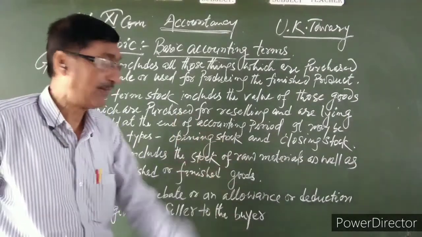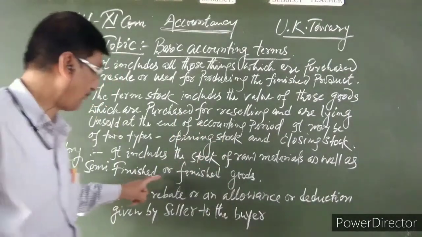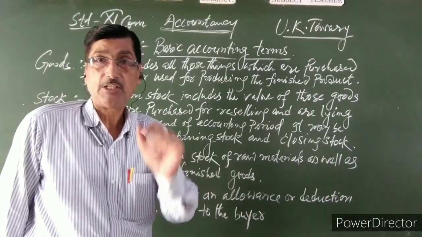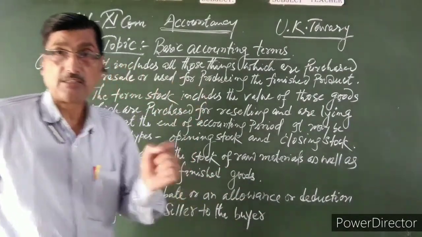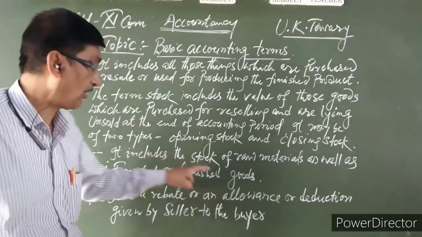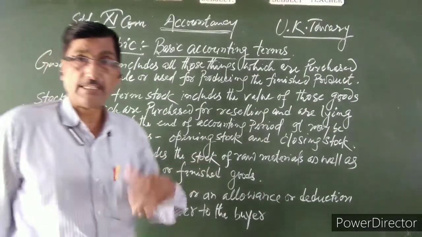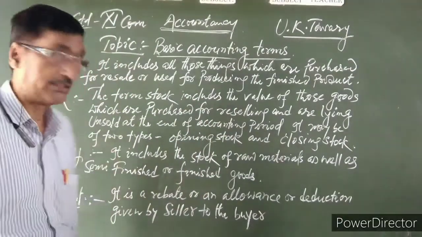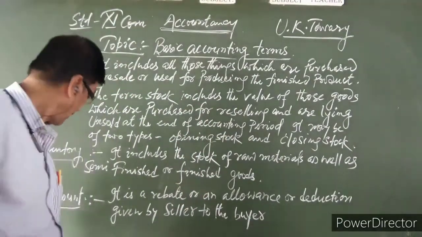Next, inventory. What is inventory? It includes the stock of raw materials as well as semi-finished or finished goods. So the inventory means the goods, either semi-finished or finished goods. It is the aggregate quantity of the stock that is called the inventory.